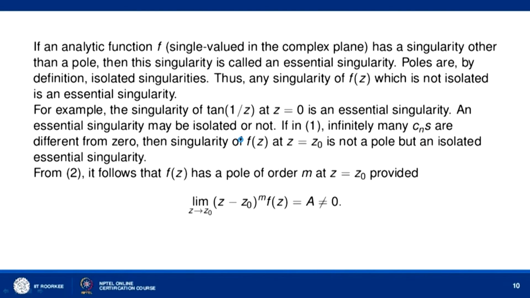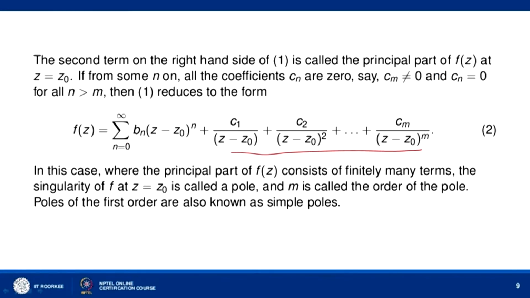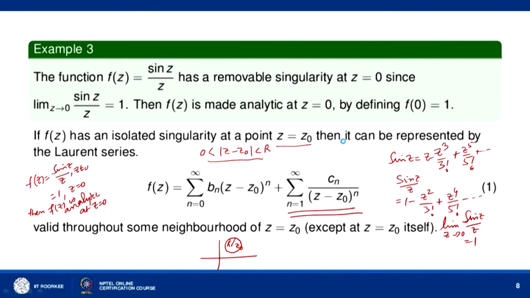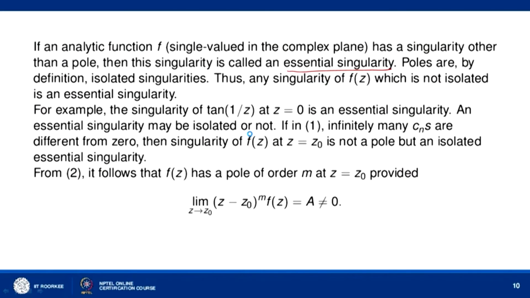Now, if an analytic function f, say we are considering single valued functions in the complex plane, has a singularity other than a pole, then this singularity is called an essential singularity. Now, poles are by definition isolated singularities. You can see while defining a pole, we started with f(z) having an isolated singularity at z equal to z naught. So by definition poles are isolated singularities. Thus, any singularity of f(z) which is not isolated is called an essential singularity.